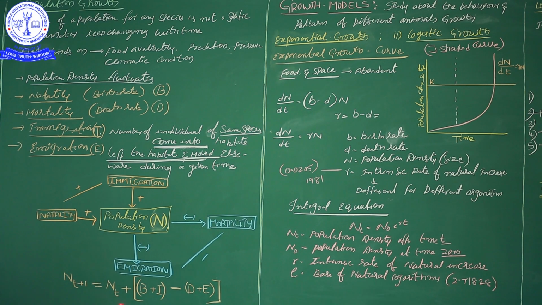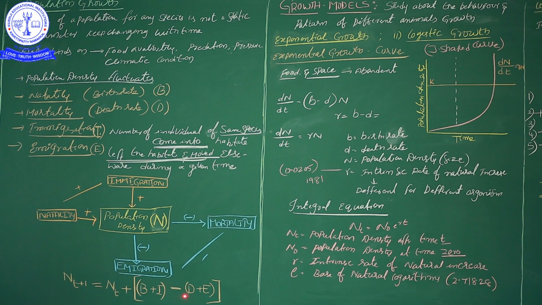When you are counting any population, at the beginning time, how much density is there at the beginning of the population. t means at the beginning. Okay, beginning time Nt plus B plus I. B means birth rate, plus immigration. I means joining of organisms belonging to the same species in the new habitat. These are all positive.